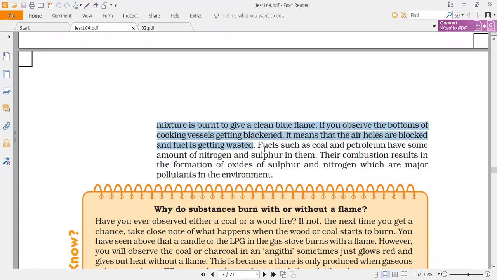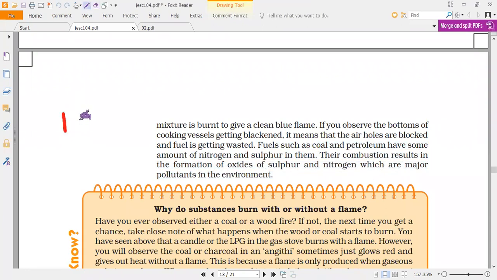Okay, and also the fuels such as coal and petroleum, they have some amount of nitrogen and sulfur in them. These combustion results in formation of oxides of sulfur and nitrogen, which are major pollutants in the environment. What are the major pollutants of that? Anybody? What is the major pollutant? Nitrogen. What are the greenhouse gases? Nitrogen monoxide and sulfur dioxide.